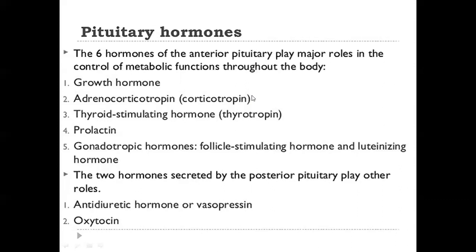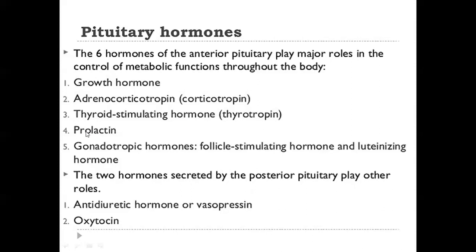It also helps to regulate the fluid and electrolyte balance in our body. And the third most is the thyroid stimulating hormone. So thyroid stimulating hormone helps to activate the thyroid gland to produce the thyroid hormone, which is very important in the body's metabolism, growth and development, as well as regulation of the body temperature.